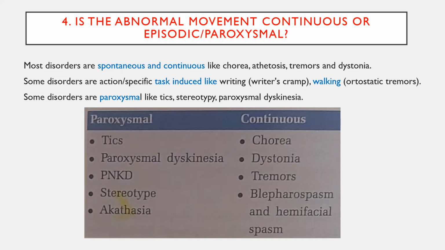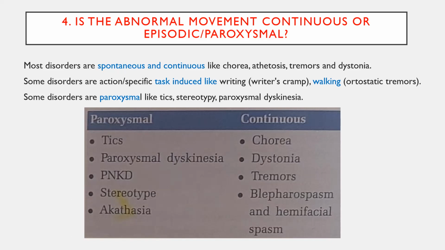And sometimes musician's cramps, also one more terminology, when a person is using a trumpet or a violin, during that time only that dystonic movement will occur. These are called task specific movement disorders, most commonly seen in dystonia. And some of the movement disorders are very paroxysmal, like tics, stereotypic movements, paroxysmal kinesigenic and non-kinesigenic dyskinesias. Okay, just remember the examples for paroxysmal and continuous.